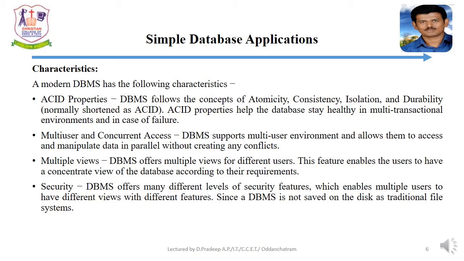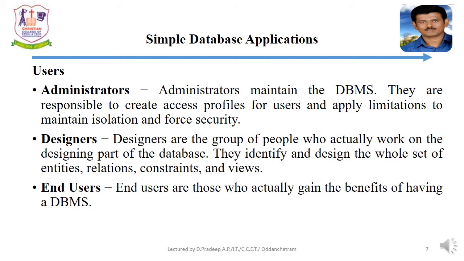Next, security. A database offers many different levels of security features which enable multiple users to have different views with different features. For example, users in the sales department cannot see the data that belongs to the purchase department. Next, users of database management system.